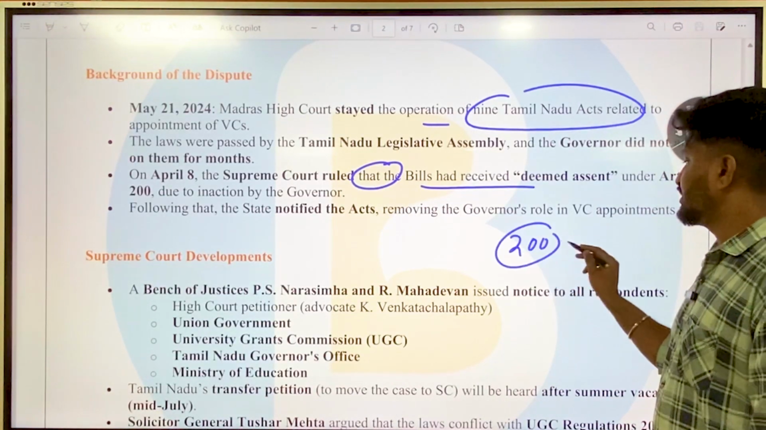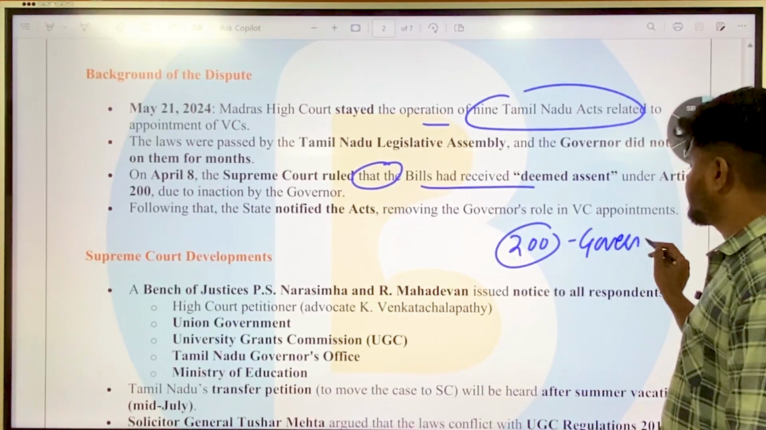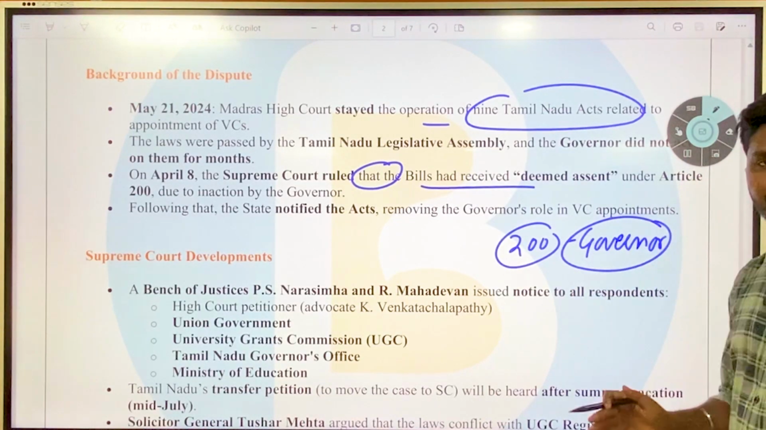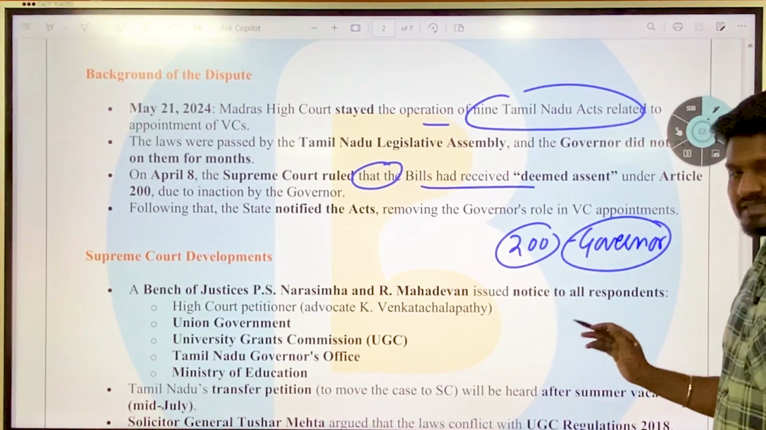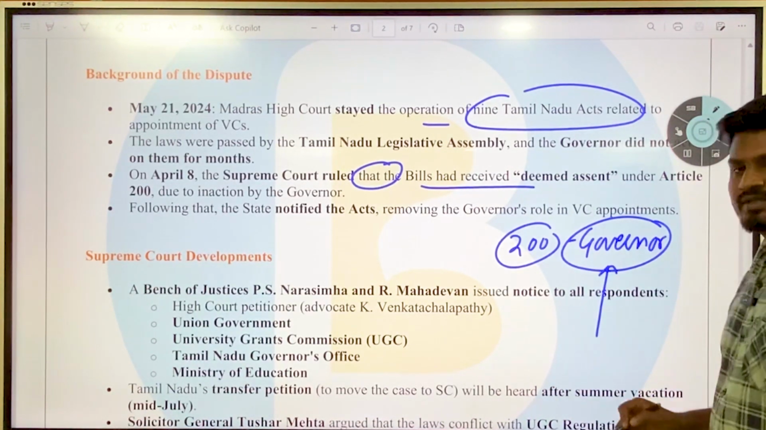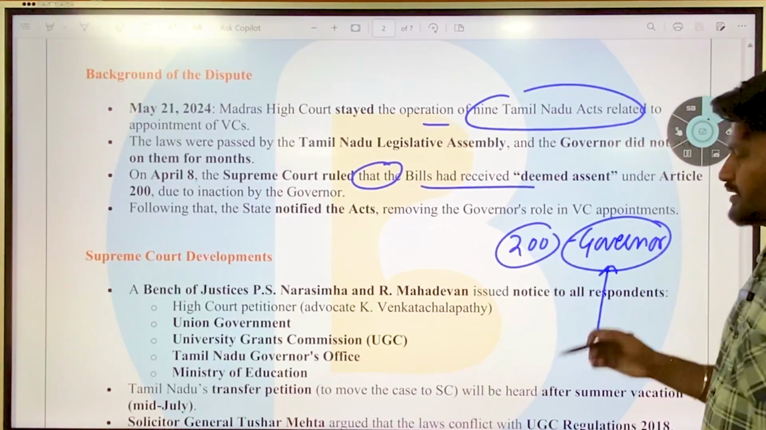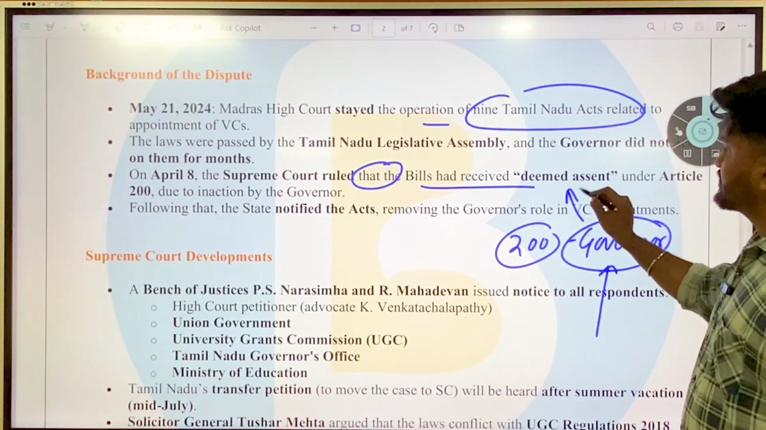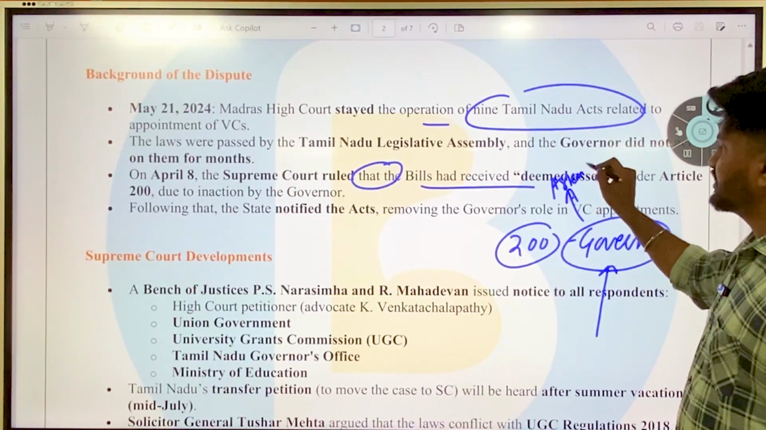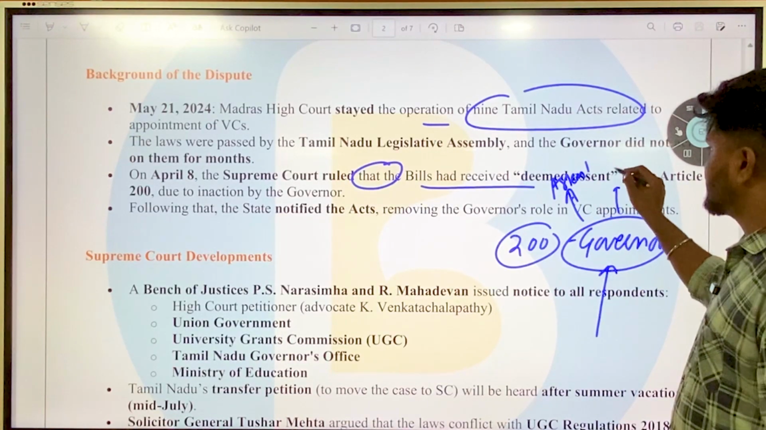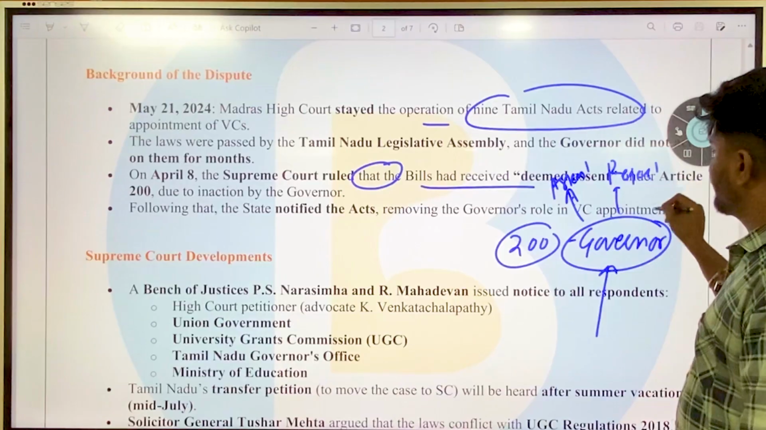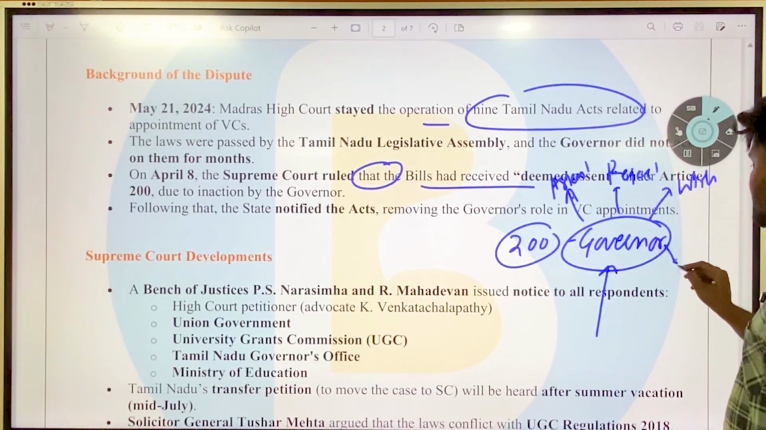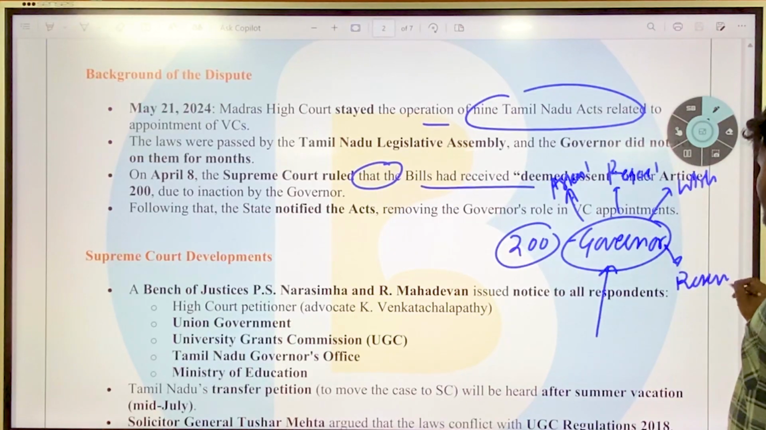Article 200 talks about the role of the governor. If there is any law enacted by the state government, after being passed by both houses of the state legislature, it goes to the governor. The governor has certain possibilities under his own discretion. One is he gives assent to this, another is he rejects it, third is he withholds it without taking any action, that is, there is inaction, and finally he can reserve it for the consideration of the president.